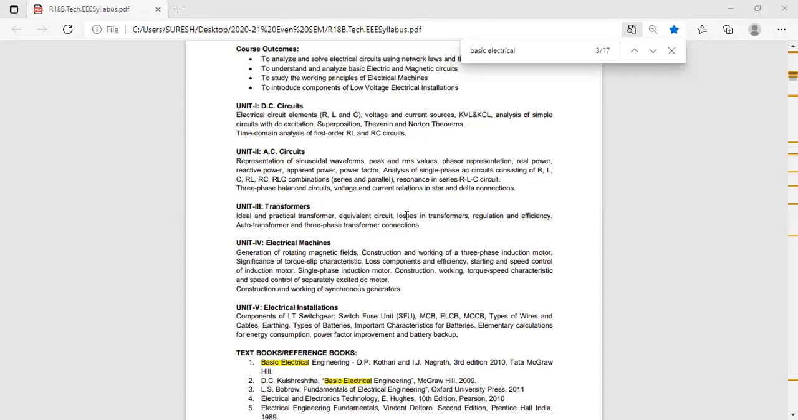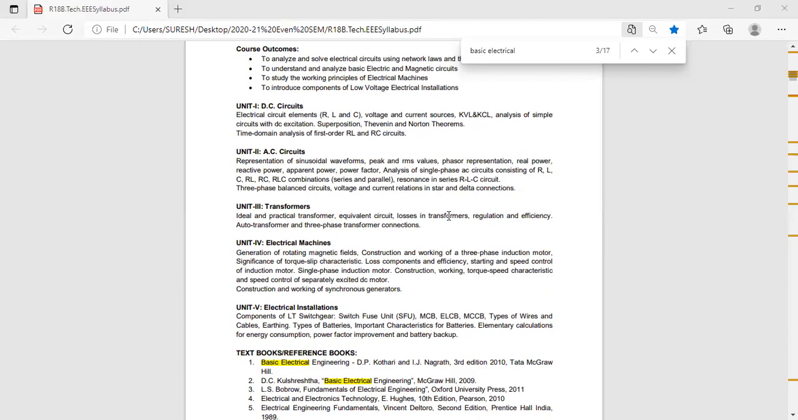Next, write down the seventh question. Explain the losses in transformer. What are the losses in transformer? Iron loss and copper loss. What are the types of iron losses? Hysteresis and eddy current loss. So iron loss is of two types, hysteresis and eddy current loss. So there are mainly two losses, one is iron loss and one is copper loss.